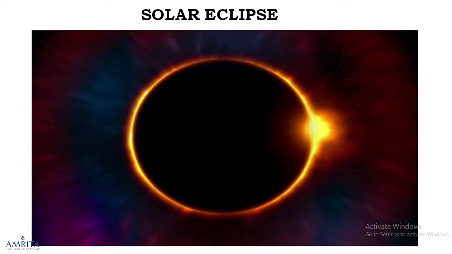This is a picture of a complete solar eclipse. Actually, this is moon. Sun is on the other side. We are watching this from the earth. When we watch from the earth, we could see only a picture like this. This is the phenomenon of solar eclipse, complete solar eclipse. See the intensity of light coming from the sides, a smaller portion, that intensity is very high, strong enough to damage our retina. That's the reason why we are advised not to look at the sun with our naked eye during solar eclipse.